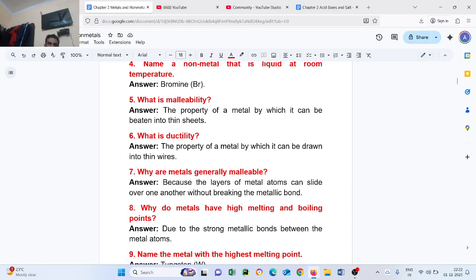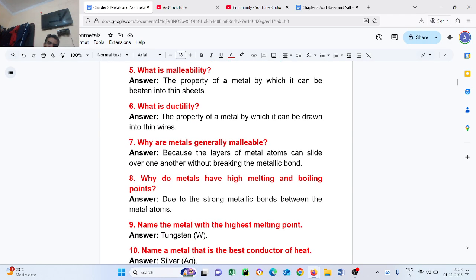Question 7. Why are metals generally malleable? Because the layers of metal atoms can slide over one another without breaking the metallic bond.